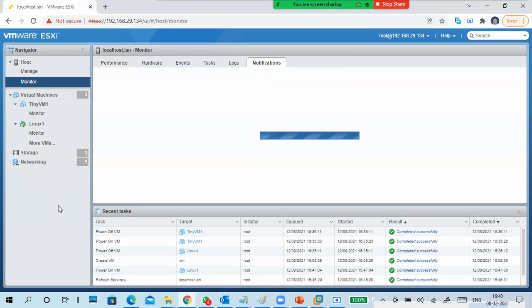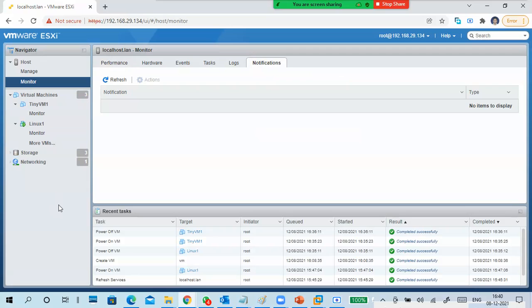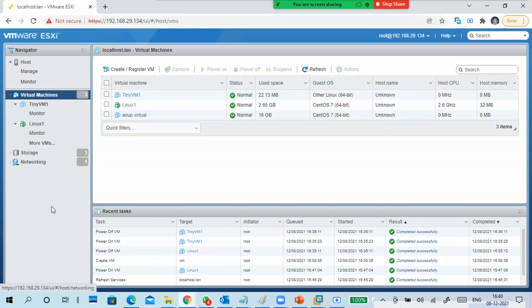The direct machine does not give any user interface to do much, very little can be done, usually only network-related and basic password-related tasks. If you want to create a virtual machine, you should come to this one and create the virtual machines. Okay, so this is about whatever we discussed just before.